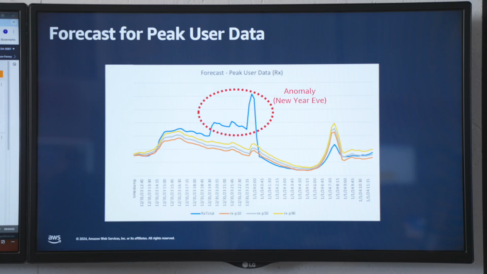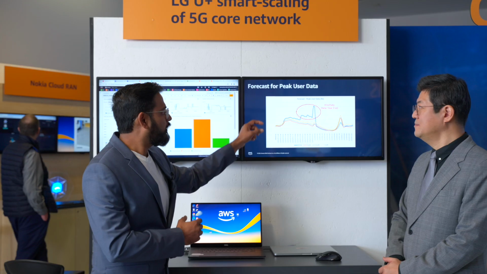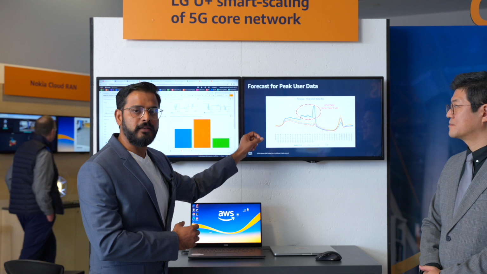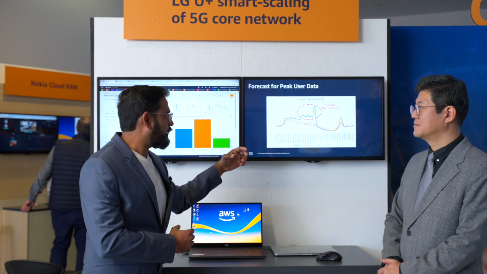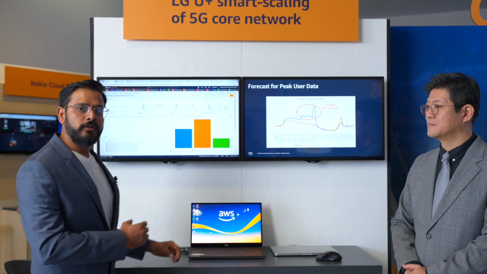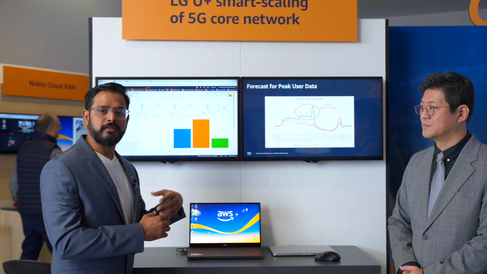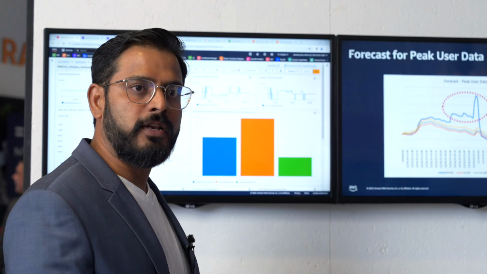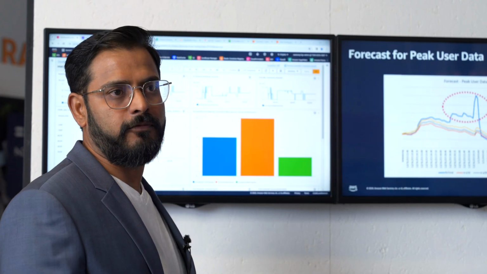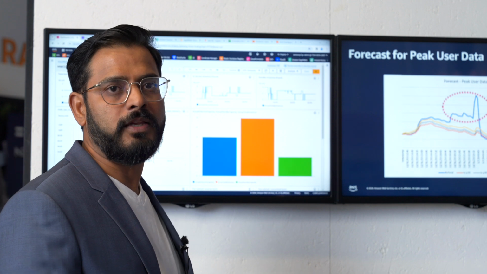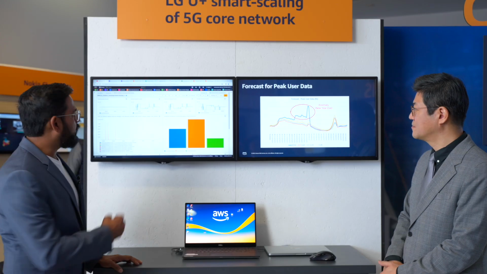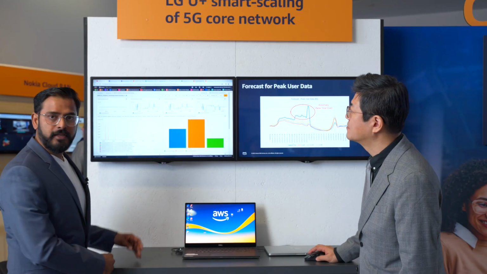You'll see that in general, apart from the peak load time frame, we have the forecast system predicting the load. And during the times of New Year, when the demand is high, that is being picked up as an anomaly by the diagnostic system. And these two data are used to do the scaling, whether it is scale in or scale out, based on either it is an anomaly or a forecast that we are picking up on. Let's start with the demo here.